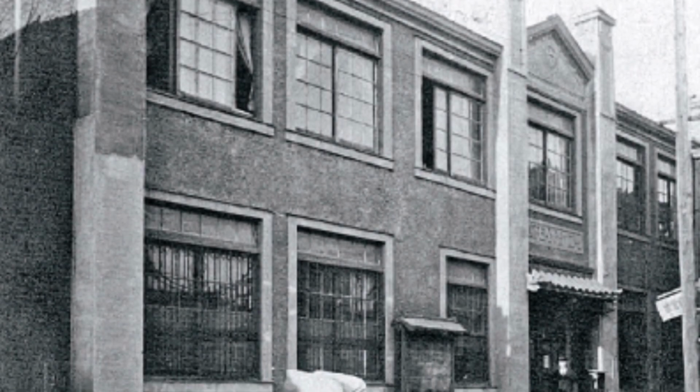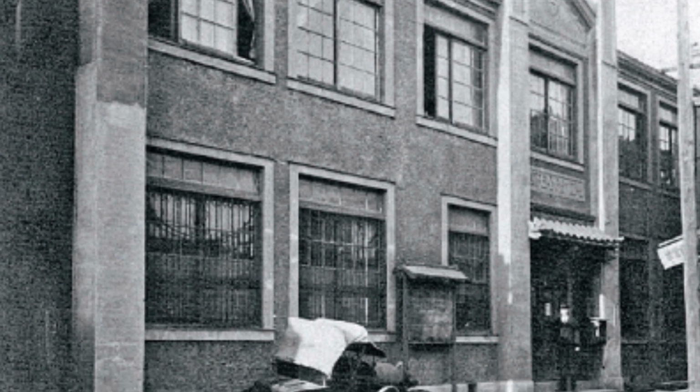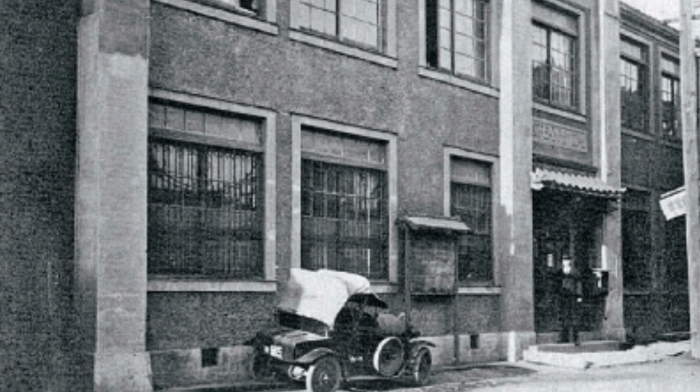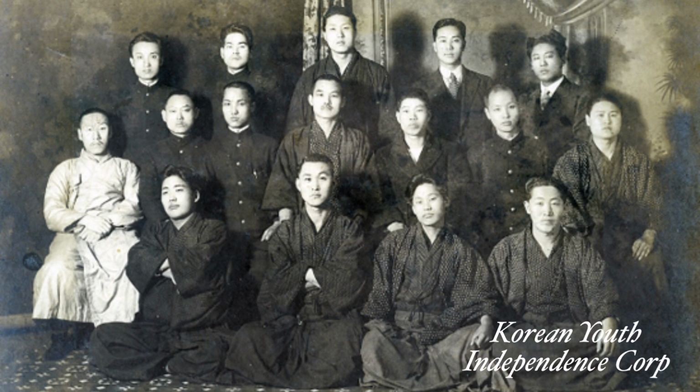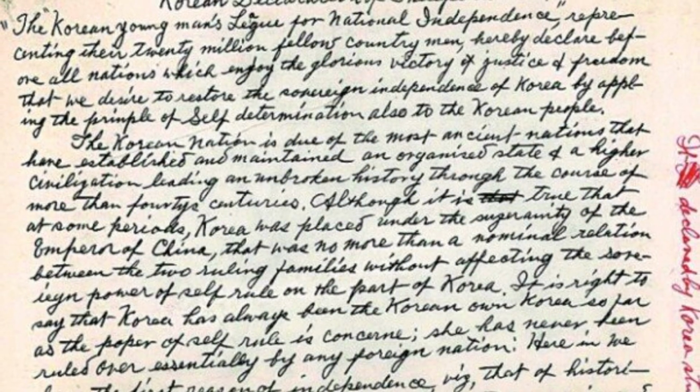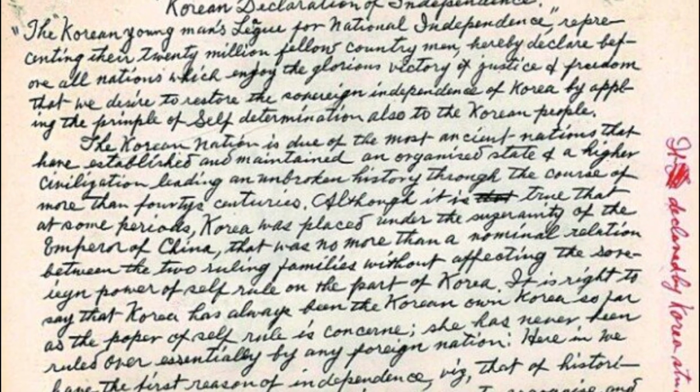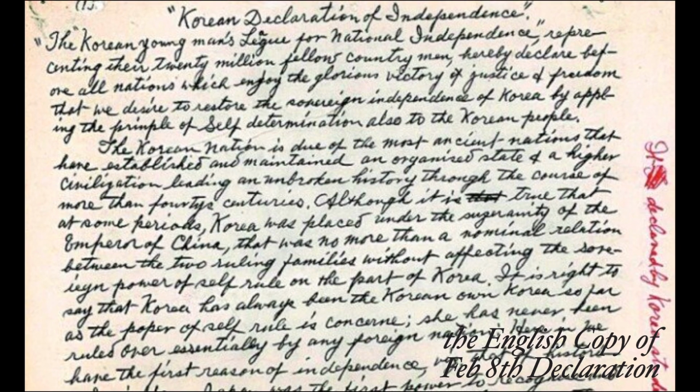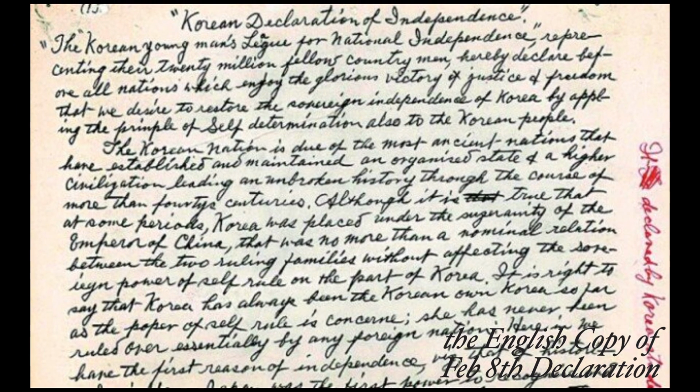An important step towards the movement took place on February 8, 1919. On that day, an event was held in a YMCA auditorium that was filled with around 600 Korean students who were studying in Tokyo. The group of students called themselves the Korean Youth Independence Corps and fought for Korean independence. In the event, a draft of the Korean Declaration of Independence called the February 8th Declarations was posted. A student then read it out loud, which would ignite enthusiasm and lead to a revolt. This marked the moment when Koreans went against Japanese imperialism.